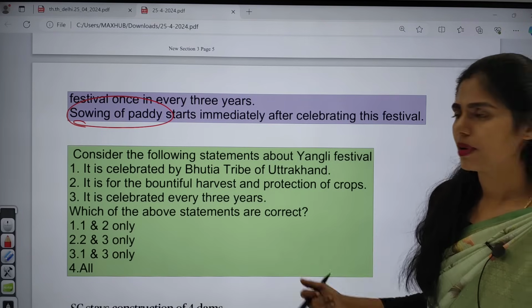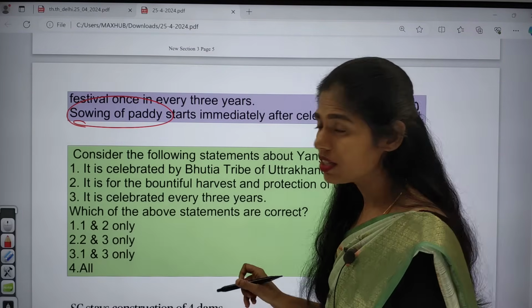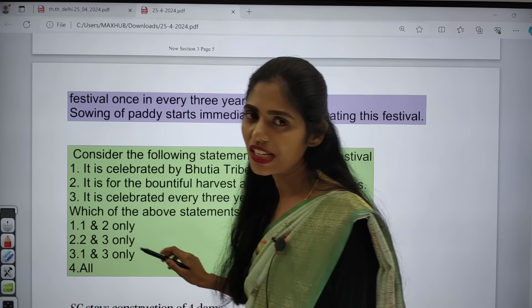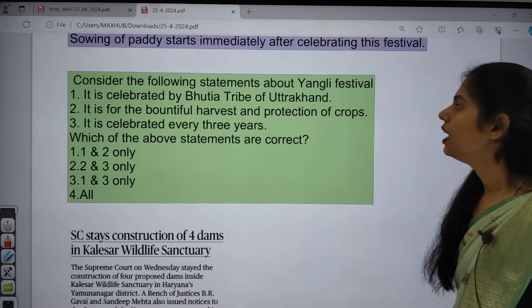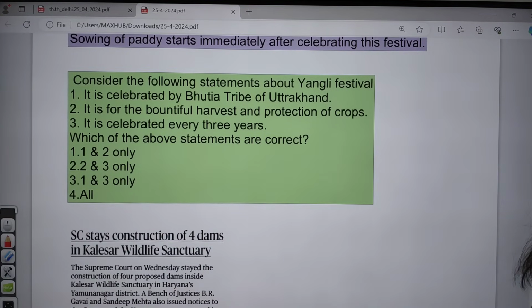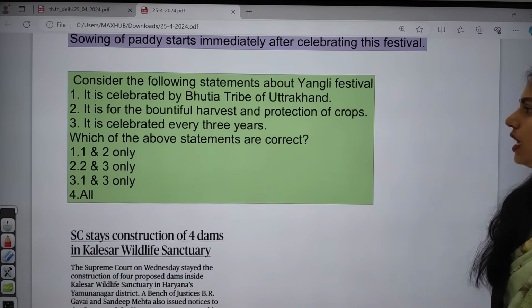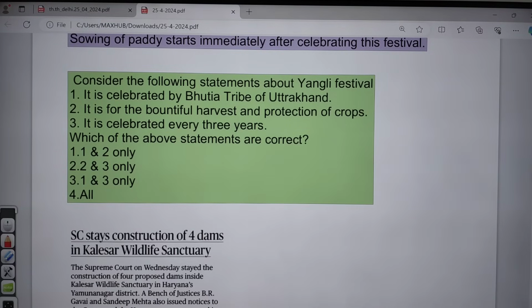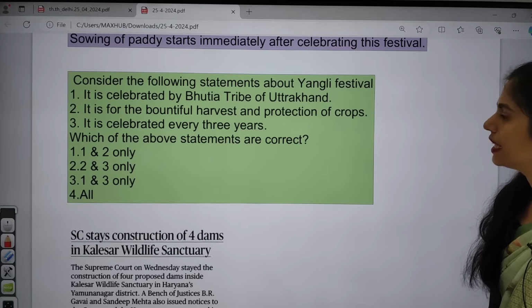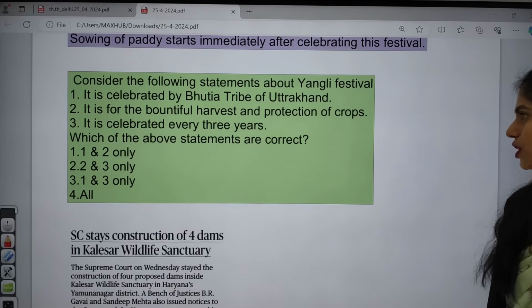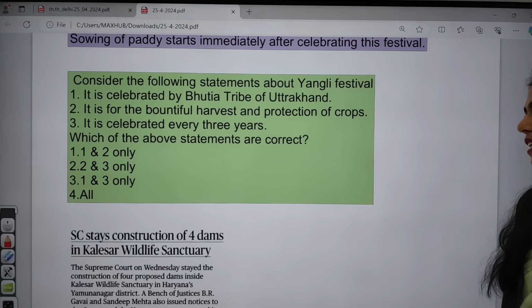Because of this, we call this a festival related to agriculture, because agriculture is a primary activity of the Tiwa tribe. And I want to give you one small prelims question. Try to answer this question. Consider the following statements about the Yangi festival. It is celebrated by the Bhutia tribe of Uttarakhand. It is for the bountiful harvest and protection of crops and is celebrated every 3 years. Which of the above statements are correct?